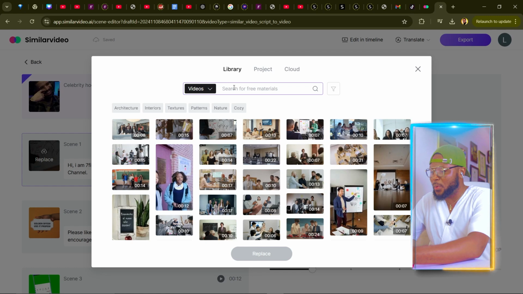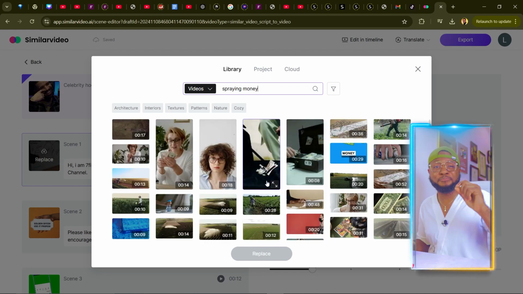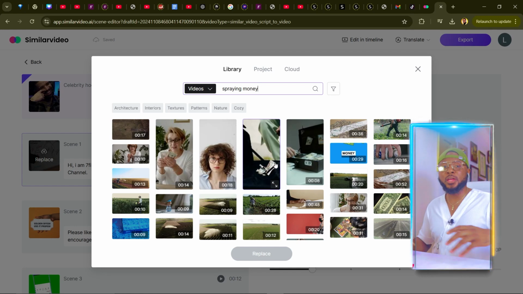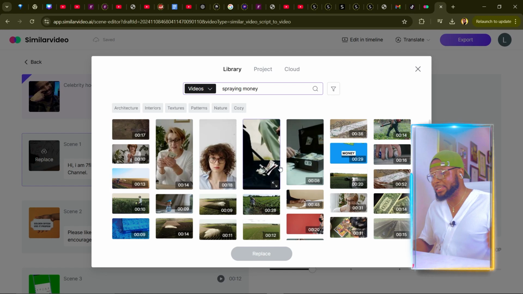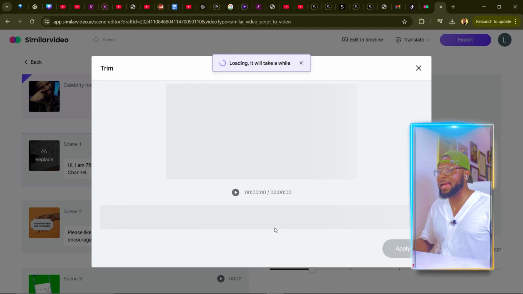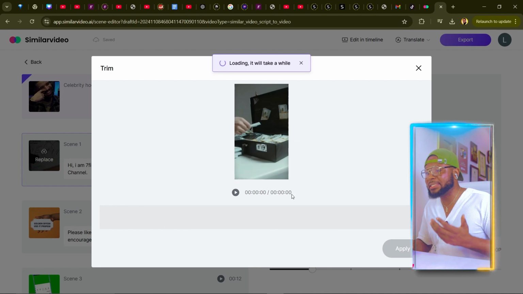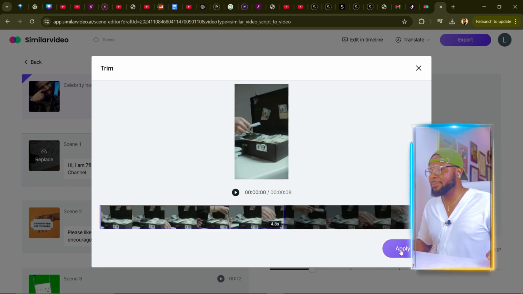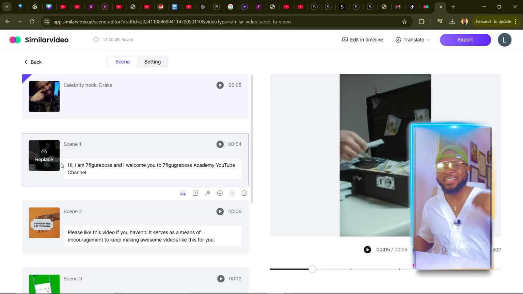So now I'm just going to go ahead and search for spraying money. Because we are creating portrait videos, we're going to be selecting portrait videos because it's for shorts. But if you want the landscape format, just go ahead and select any of the landscape formats. So I'm just going to go ahead and select this randomly and click on replace, and it's going to automatically replace that with the new footage that I've selected, which is this one. And I'm just going to go ahead and click on apply, and now it has been applied to my video.